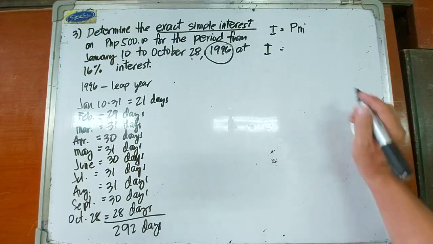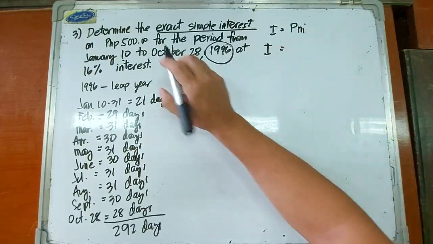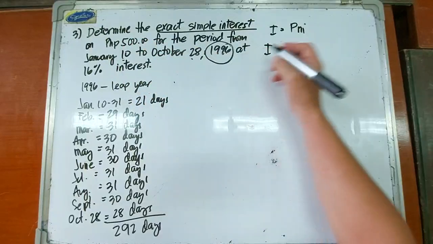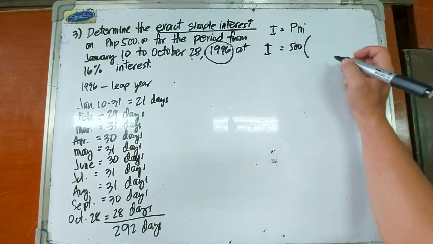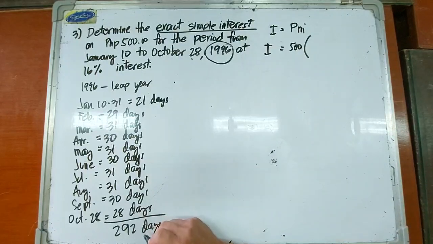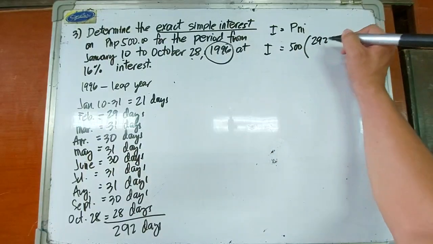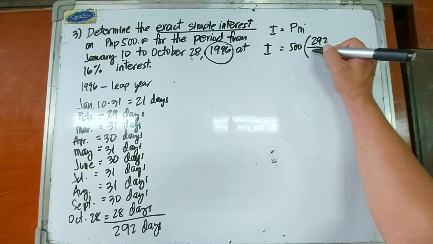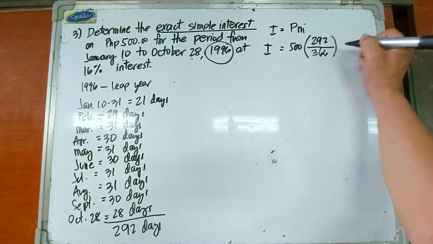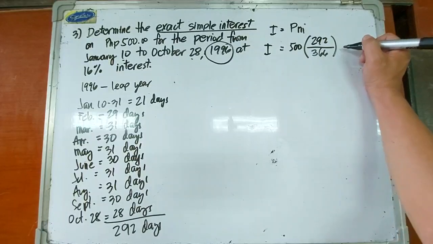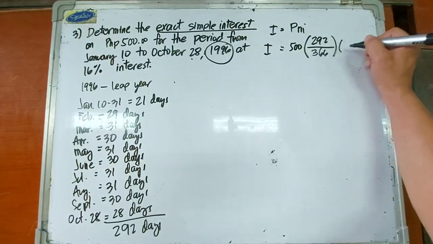Okay, so the interest is equal to the principal, which is 500 pesos, times 292 over 366 for leap year, and then the interest rate per year in its decimal form.